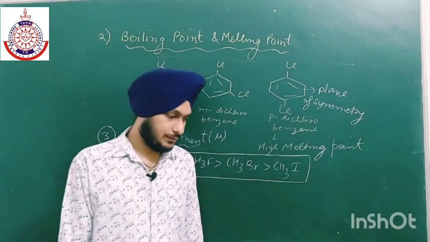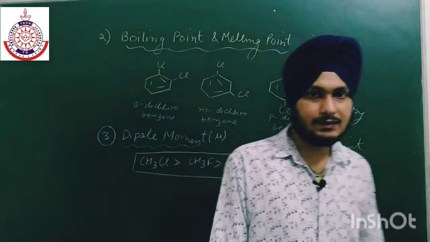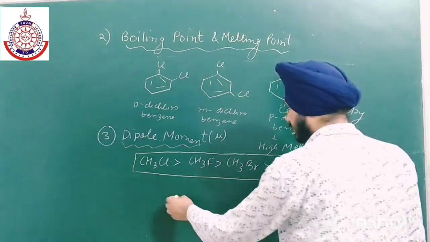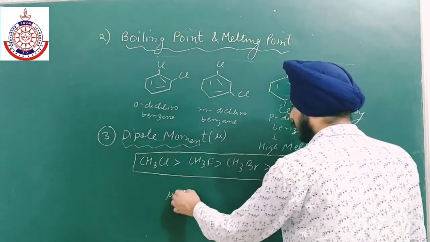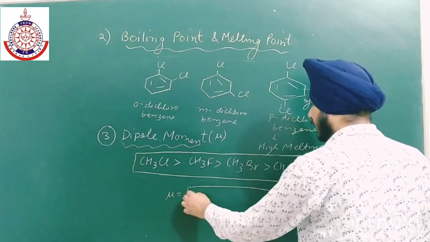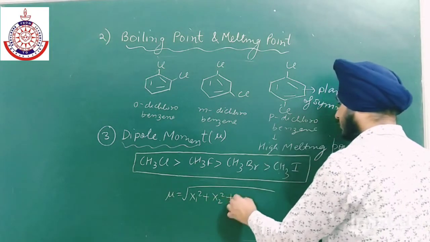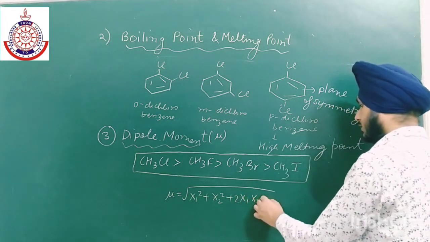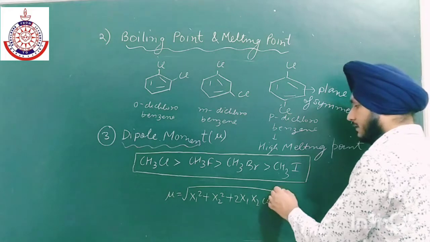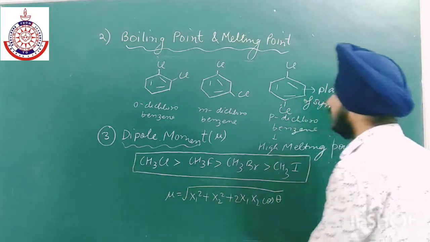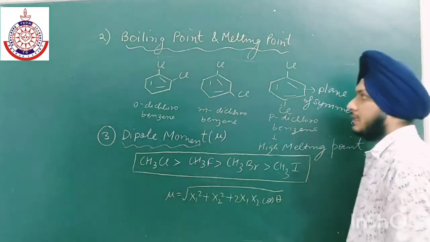And in case of an aromatic system, the order depends upon a formula: mu is equal to root of x1 square plus x2 square plus 2 x1 x2 cos theta, where theta is the angle between the two dipoles.